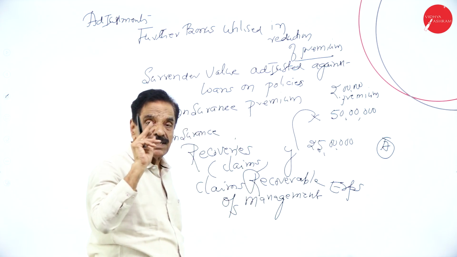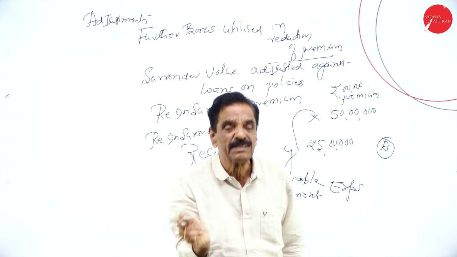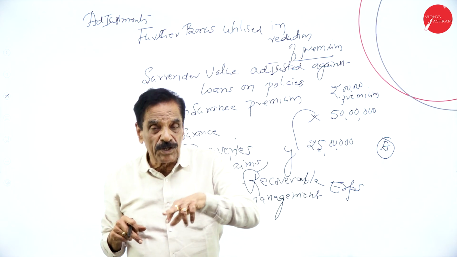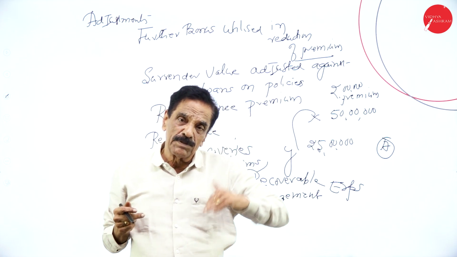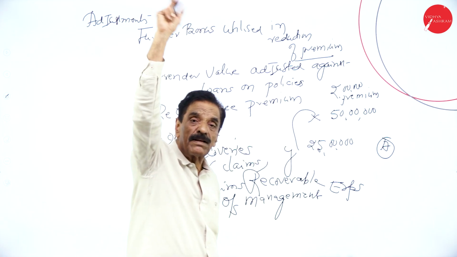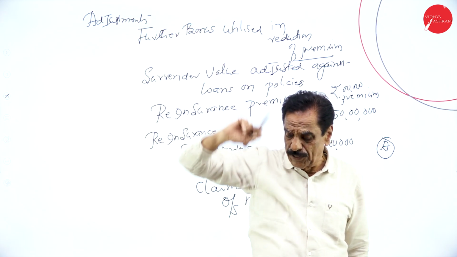Claims recoverable is deducted from the claims. So what are the claims? Claims by death, claims by maturity, add outstanding claims, claims of the last year, and minus claims recoverable should be deducted. Then it will come on the asset side of the balance sheet.